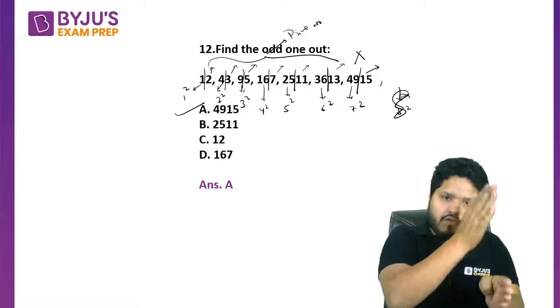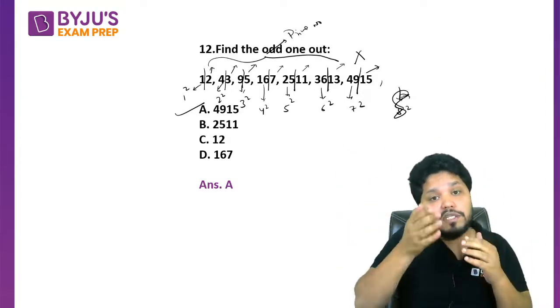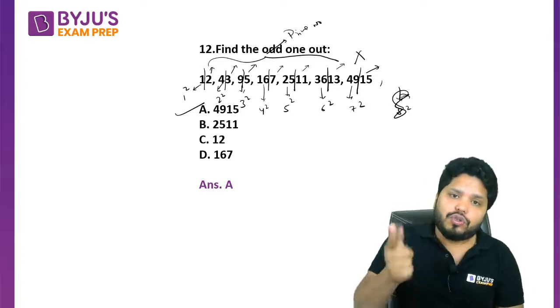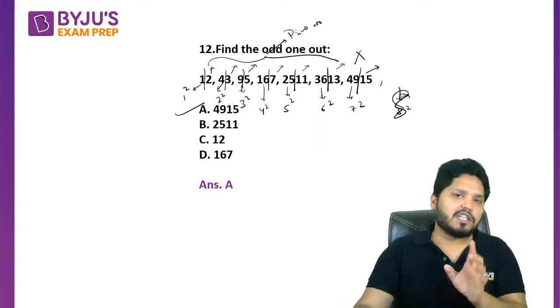First part is 1 square, 2 square, 3 square, 4 square, up till so on. Second part is prime number starting from the first prime, that is 2. So 2, 3, 5, 7, 11, 13. So next has to be 17, but it is given as 15. That's why it is the wrong pattern.